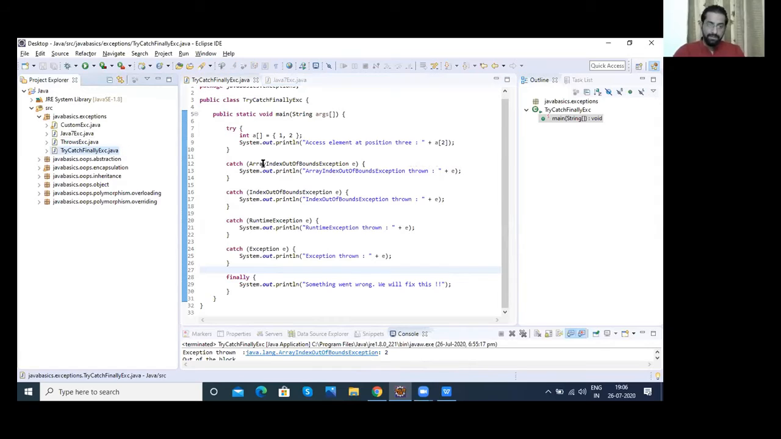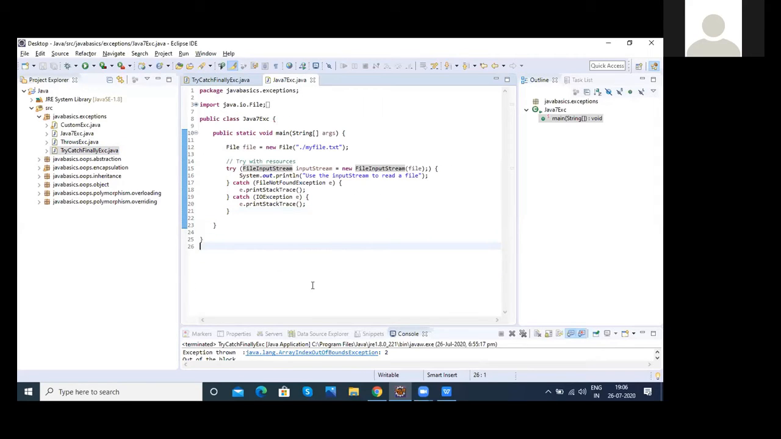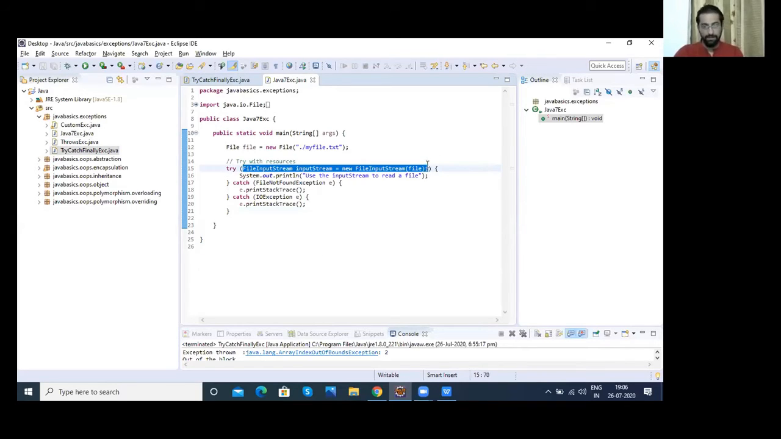So yeah, that's about it. And multiple resources, if we are having multiple resources to close? Yes, we can have multiple here itself. That's the way. So you can have multiple resources. Here we had one, and we can have one more after this. Java gives us that functionality.